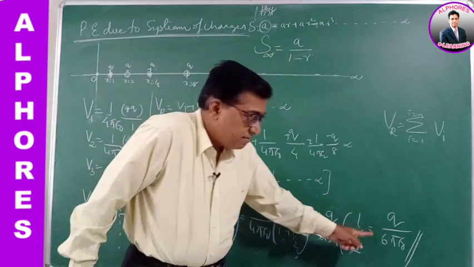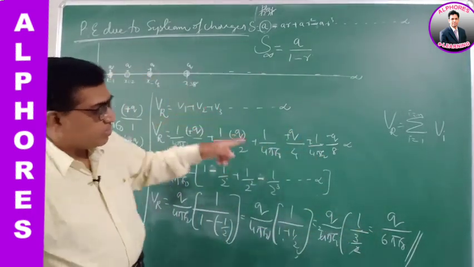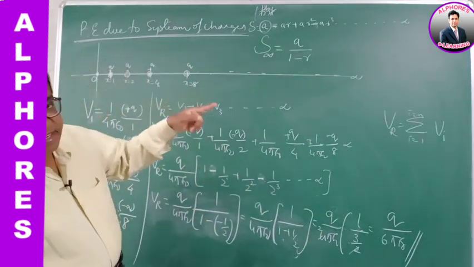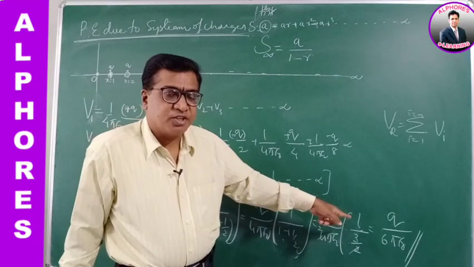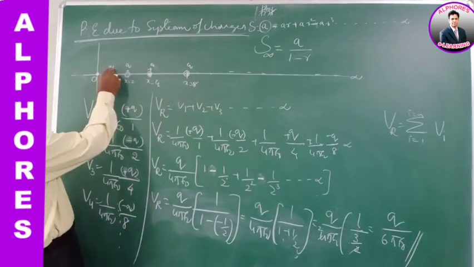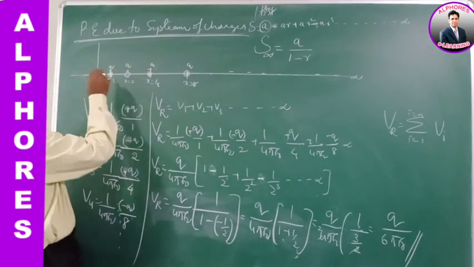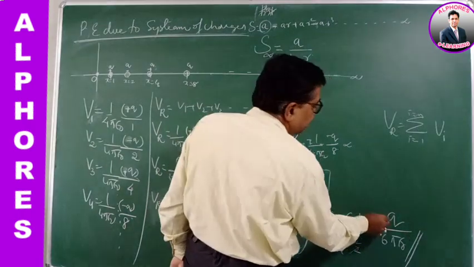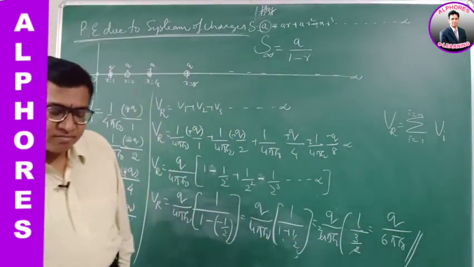Therefore, when all the charges are positive, we got the answer as Q by 2 pi epsilon naught. When they are alternatively positive and negative, the net potential is Q by 6 pi epsilon naught. The first one is positive, so the answer will be positive. If the first one is negative, the answer will be negative. Based on the first charge, the potential will be decided. Thank you.